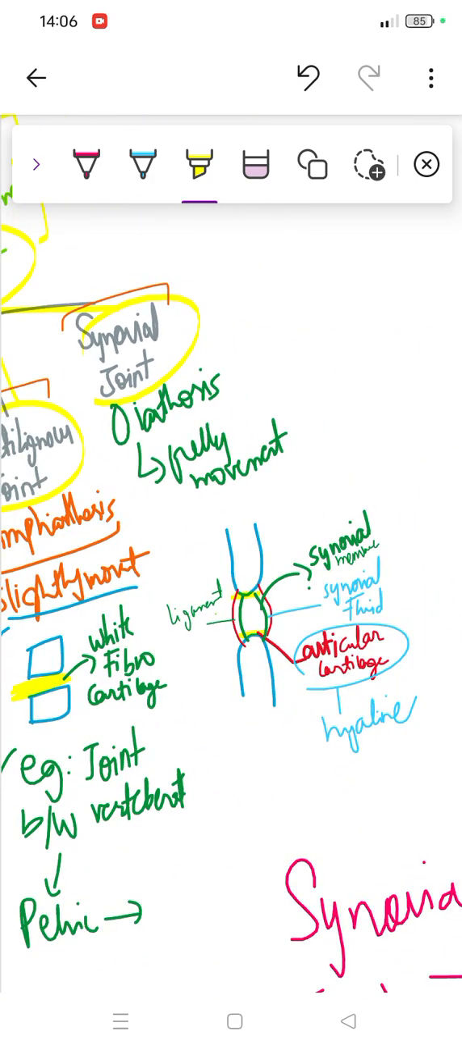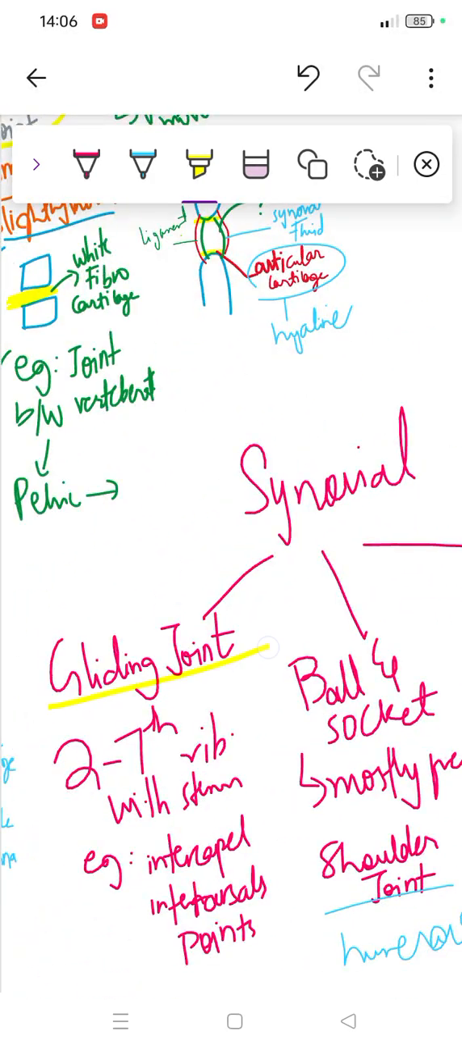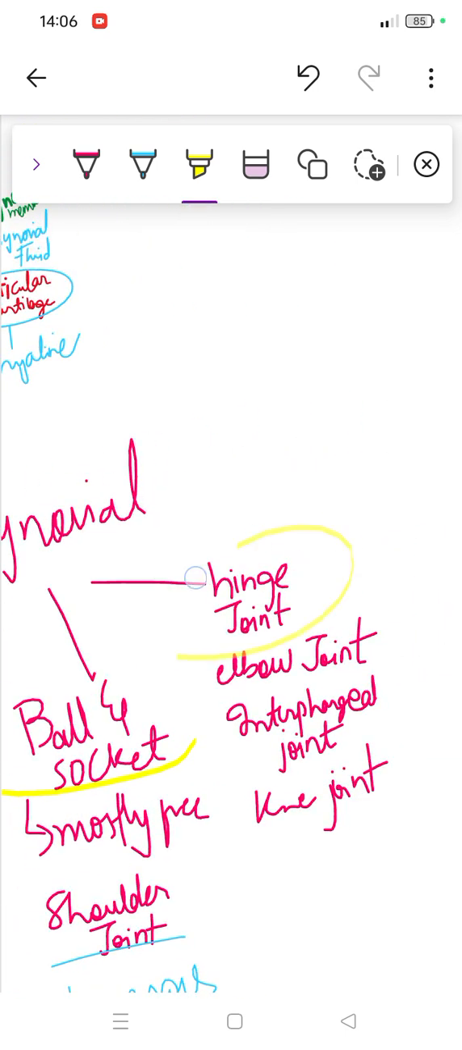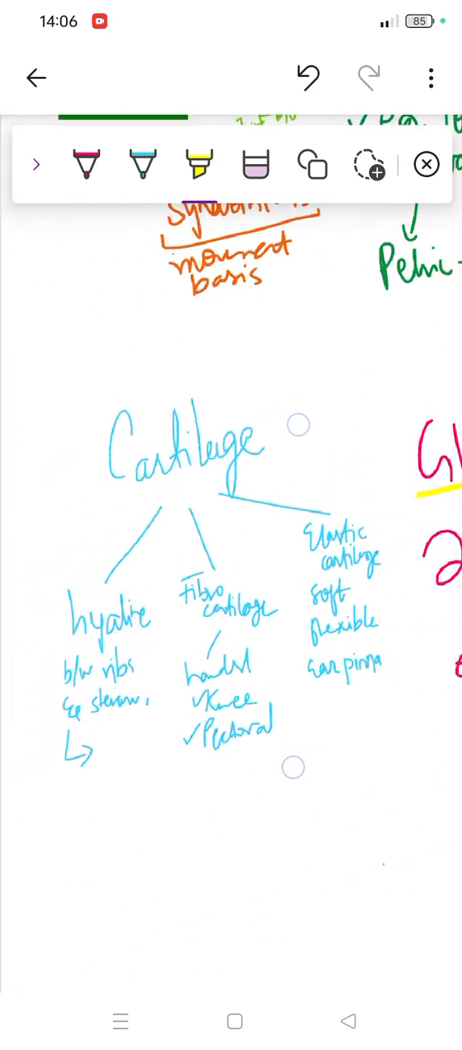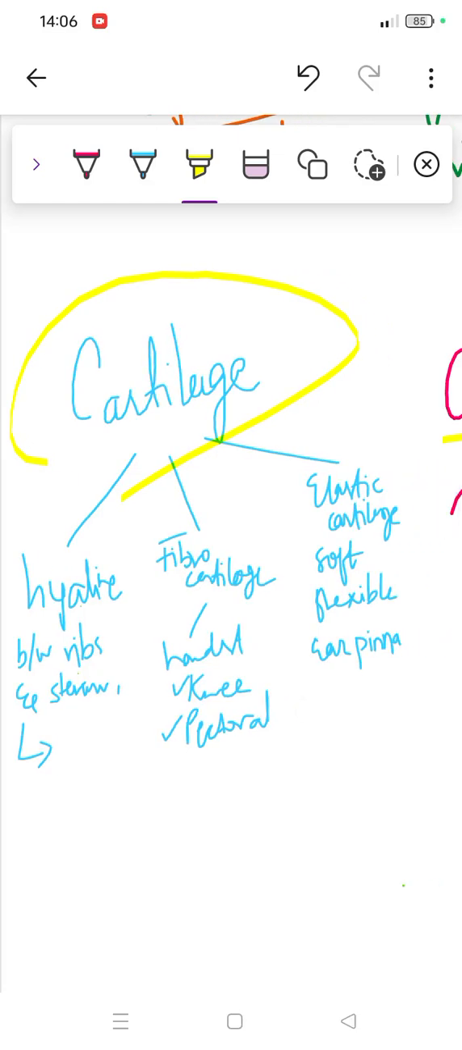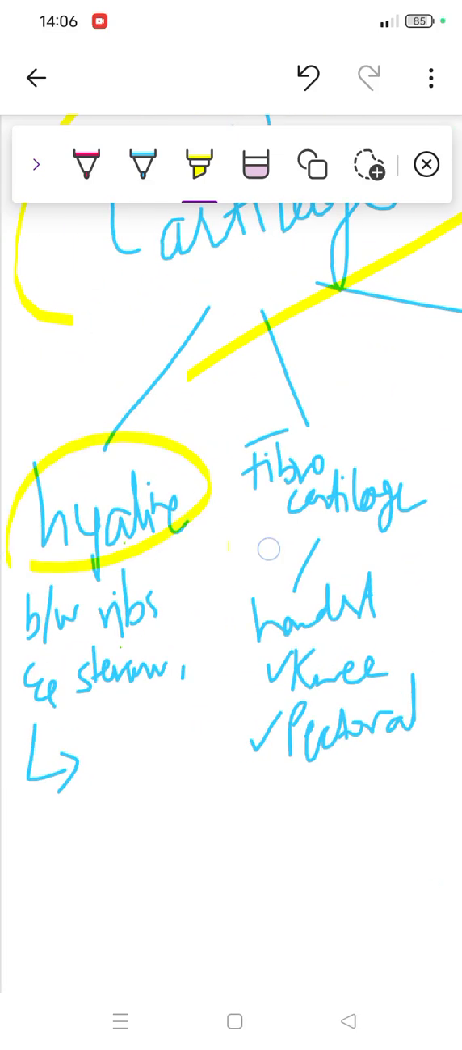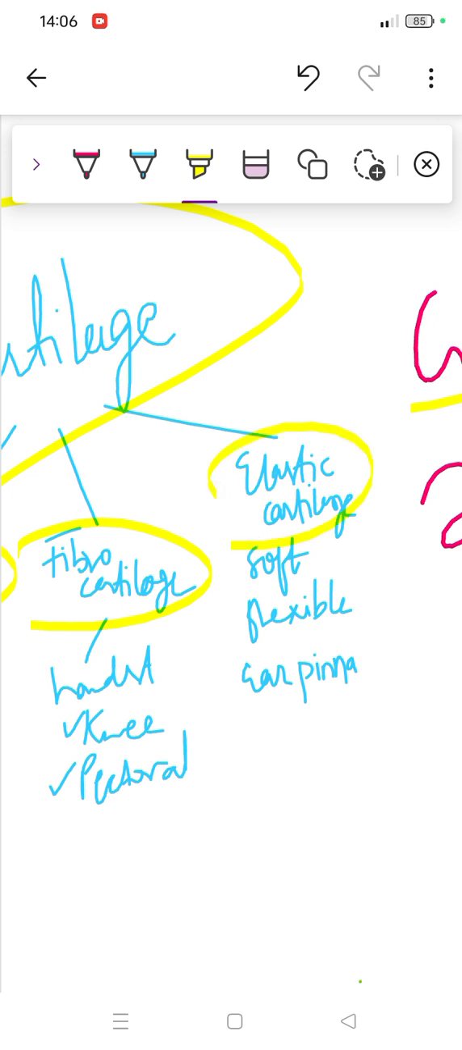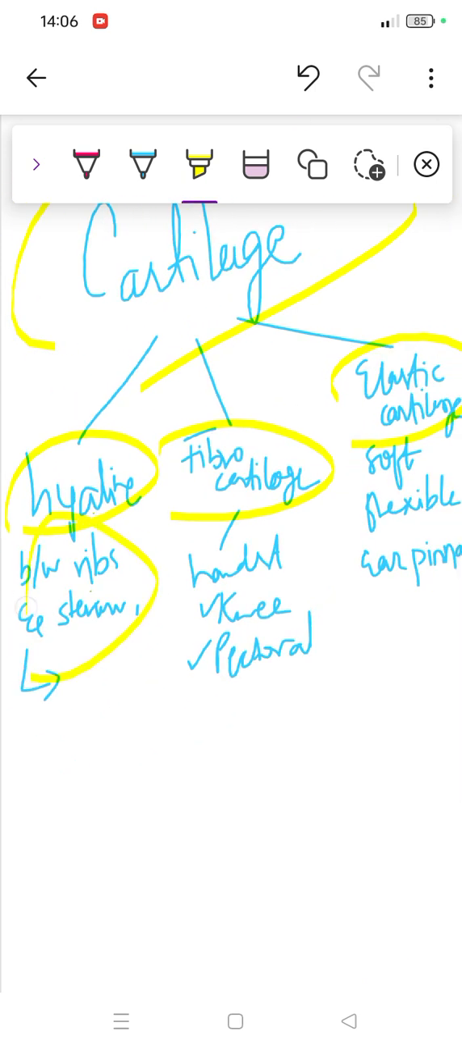Synovial joints are again divided into three more parts: gliding joint, ball and socket, and hinge joint. In these three we have different cartilage. What are cartilages? They are made up of soft tissue. We have three types: hyaline, fibrocartilage, and elastic cartilage. Hyaline is present between the ribs and sternum. And fibrocartilage is made of fibers.